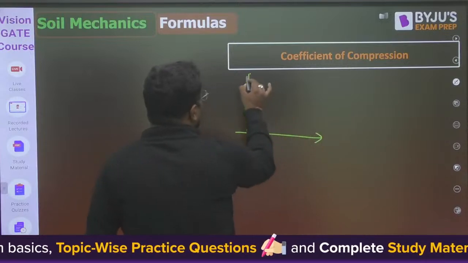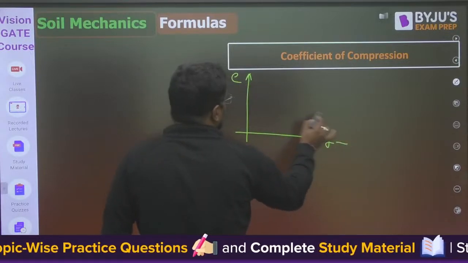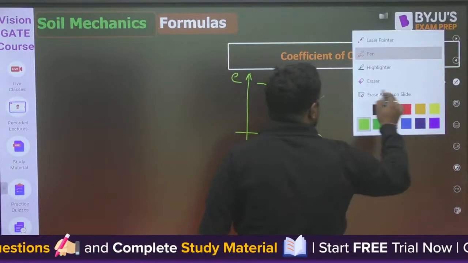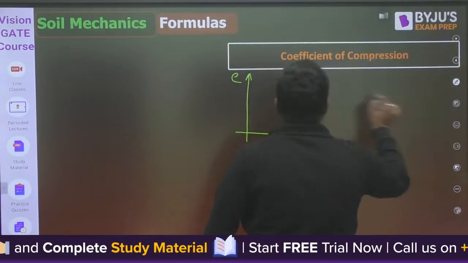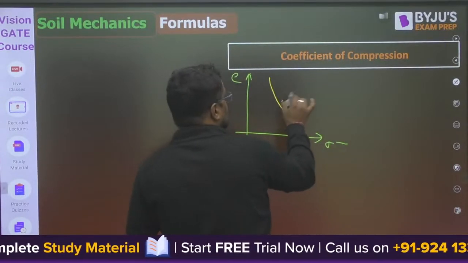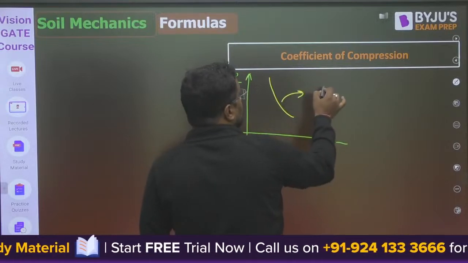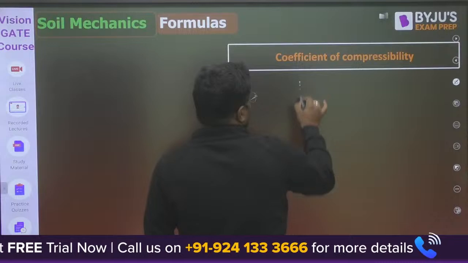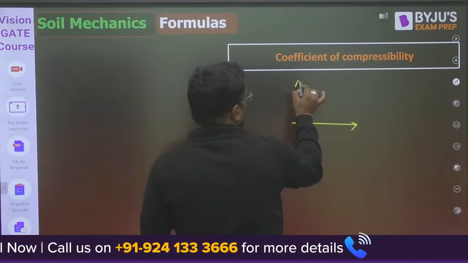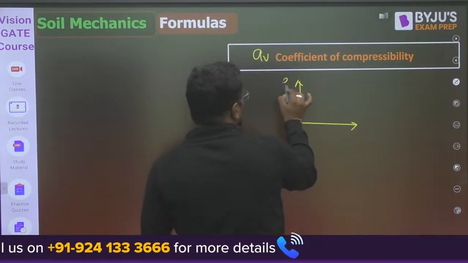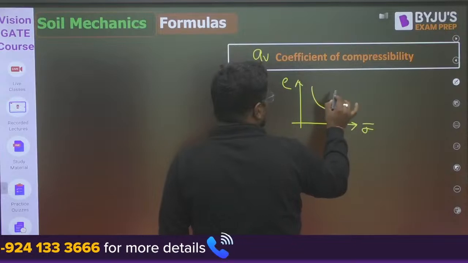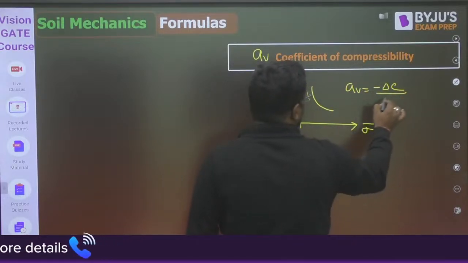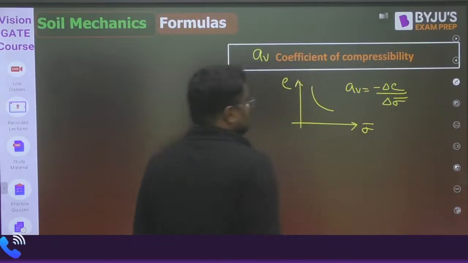Now guys, what is the coefficient of compressibility? If I make a graph of e and sigma bar, then it will be like this. For NC soil, it will be like this. The slope of this is the coefficient of compressibility, av. It is e and sigma bar, it will be like this. So av is equal to y2 minus y1, that is delta e upon delta x, x2 minus x1, the slope of this curve.